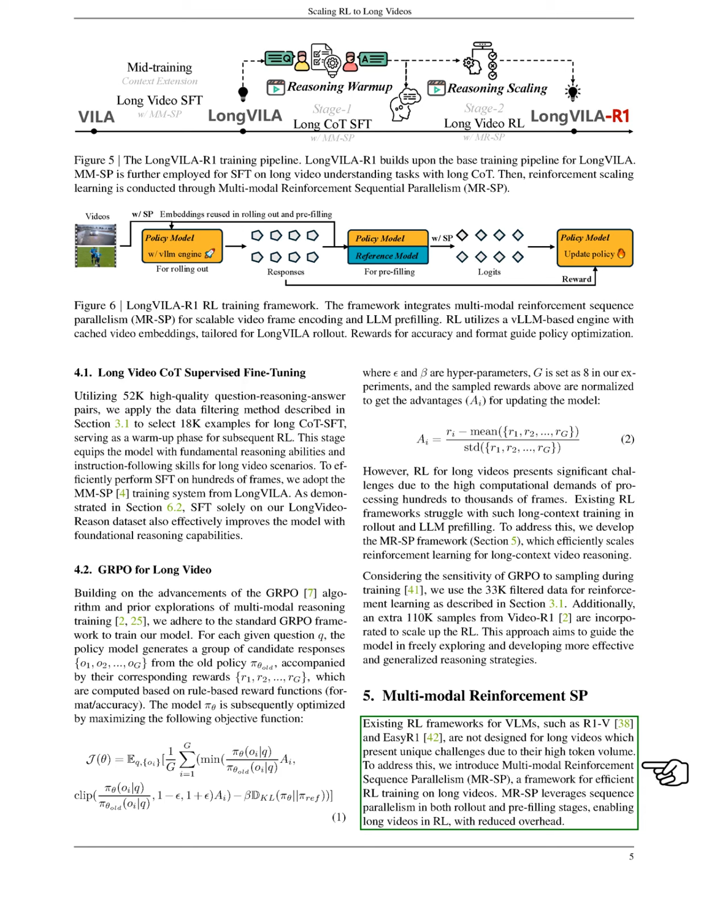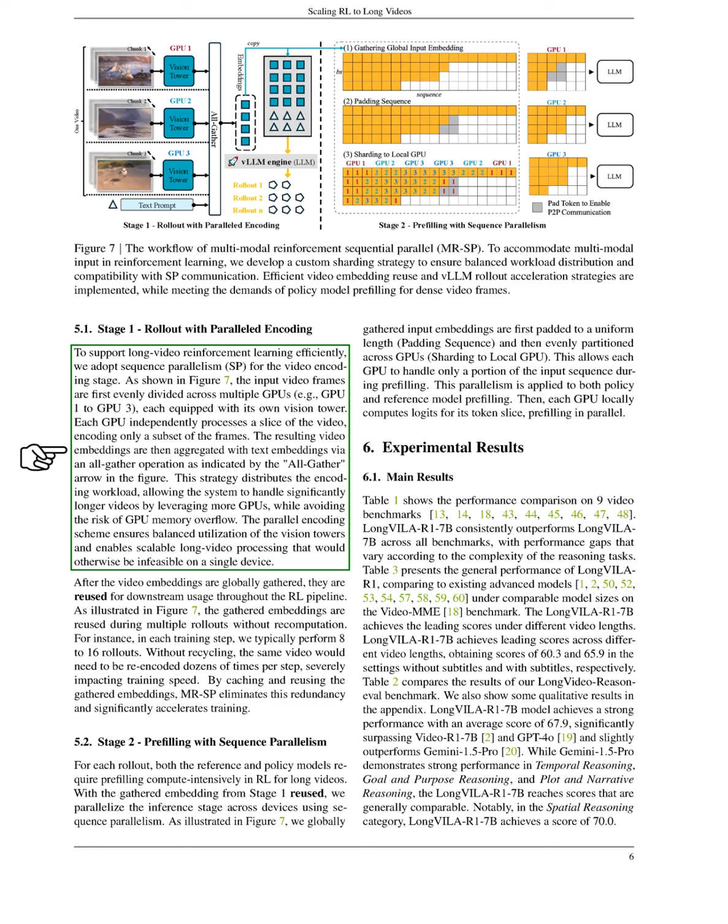For long videos, we implement multimodal reinforcement sequence parallelism, Mr. SP, which allows for efficient RL training. This framework uses sequence parallelism during both the rollout and pre-filling stages, reducing overhead and enabling the handling of long videos. In the first stage, we adopt sequence parallelism for video encoding.